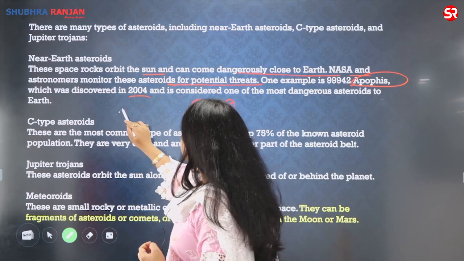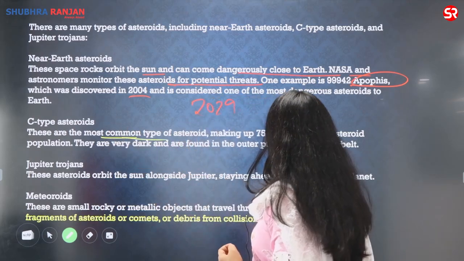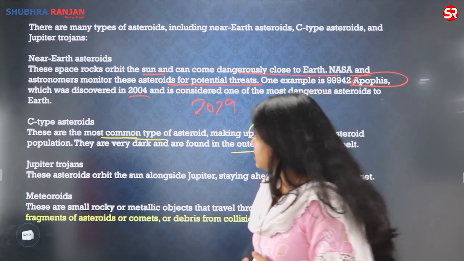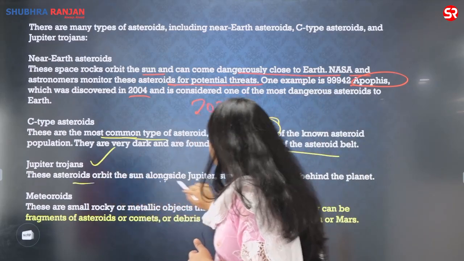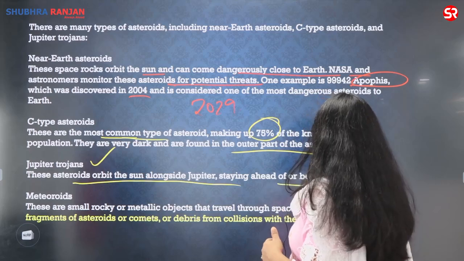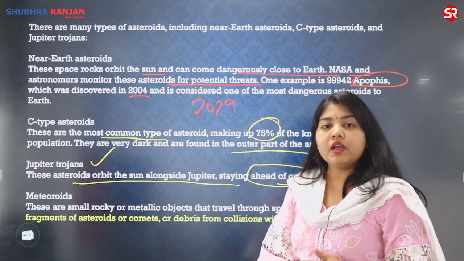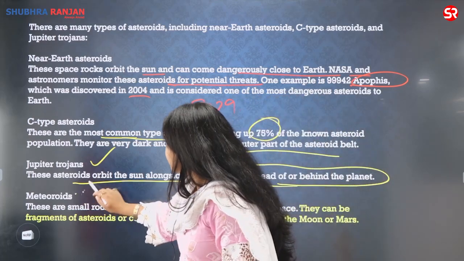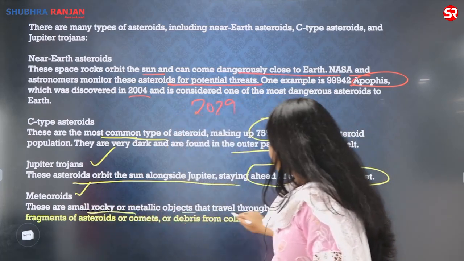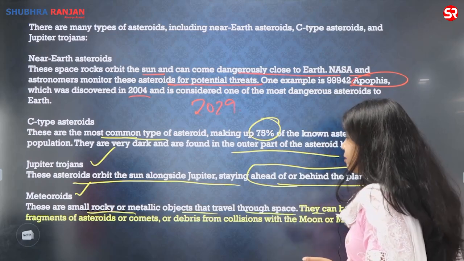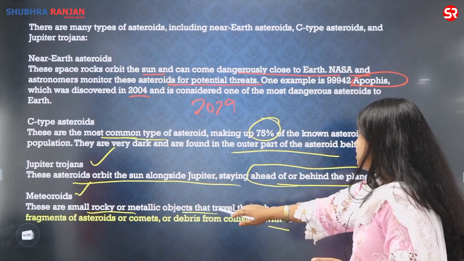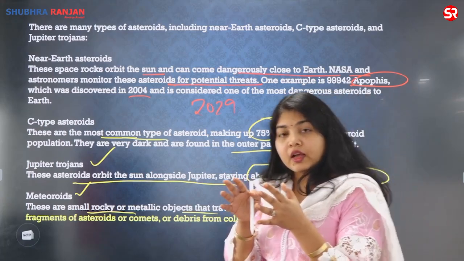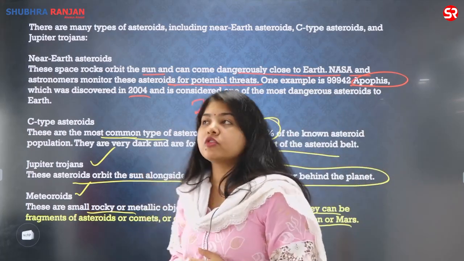Then you have the C-type. This is the most common type. They are very, very dark. Most of the asteroids found between Mars and Jupiter are made up of that. Then you have the Jupiter Trojans. They orbit the sun along with Jupiter and they stay ahead of or behind the planet, therefore they are called the Jupiter Trojans. Then you have the meteoroids. These are small rocky or metallic objects that travel through space. They can be fragments of asteroids or comets, or debris from collisions on the Moon or Mars. Meteoroids are what we call them when they come around the Earth or within the atmosphere of the Earth.